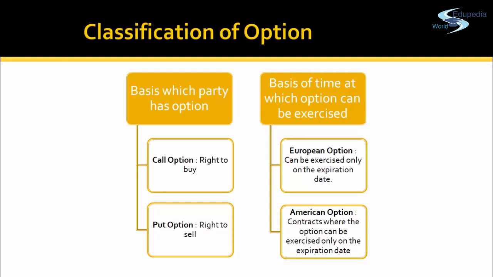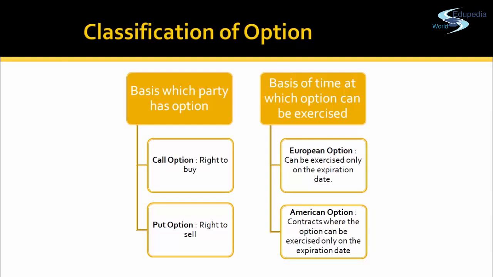Basis this, options can be classified as call option or put option. A call option is a right to buy. If you have a call option, you have the right to buy that asset at a particular price. And a put option means you have the right to sell that asset at a specified price. The price at which that option can be dealt in is called the strike price or the exercise price.